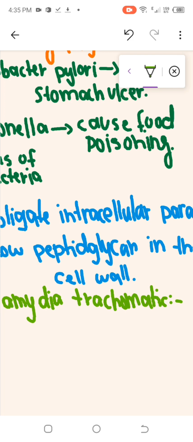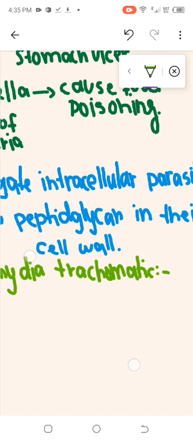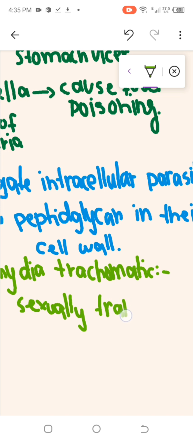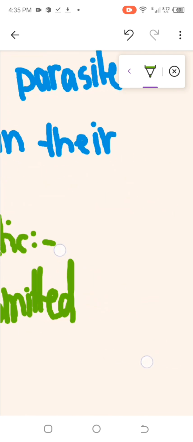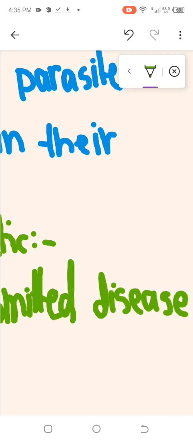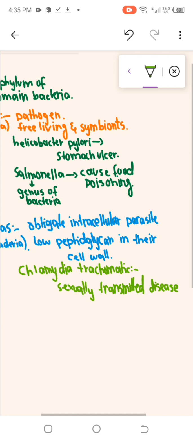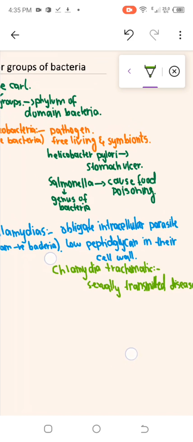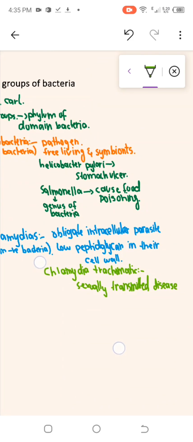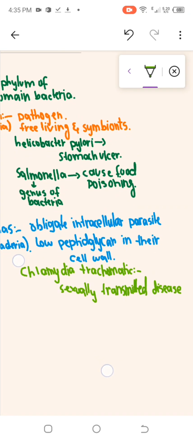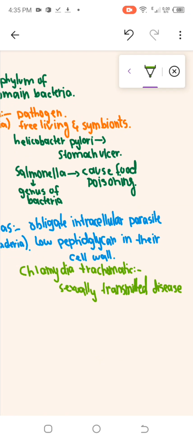This is also known as chlamydia. Another point is they are obligate intracellular parasites. This means they do not damage the cell but damage tissues or the outer covering.